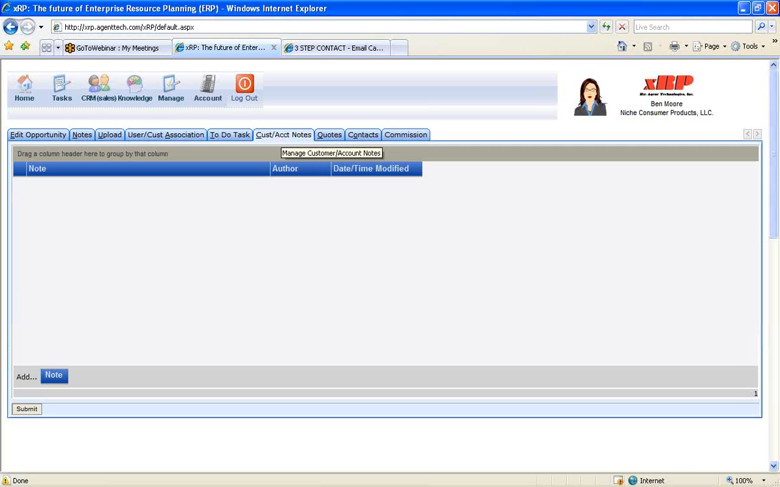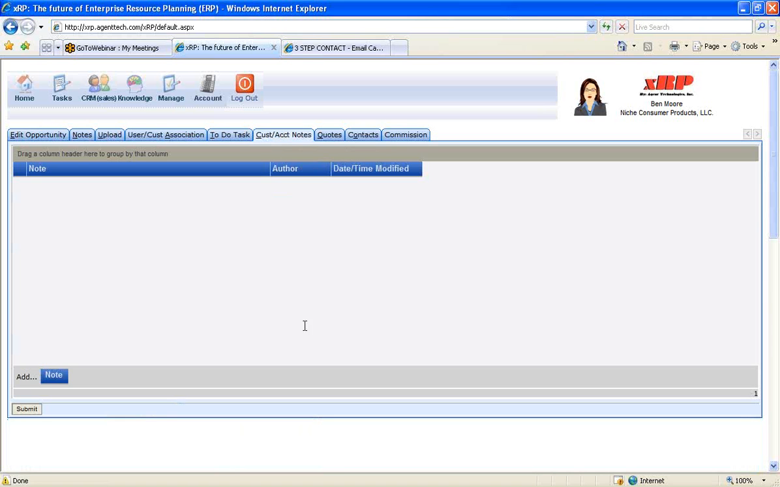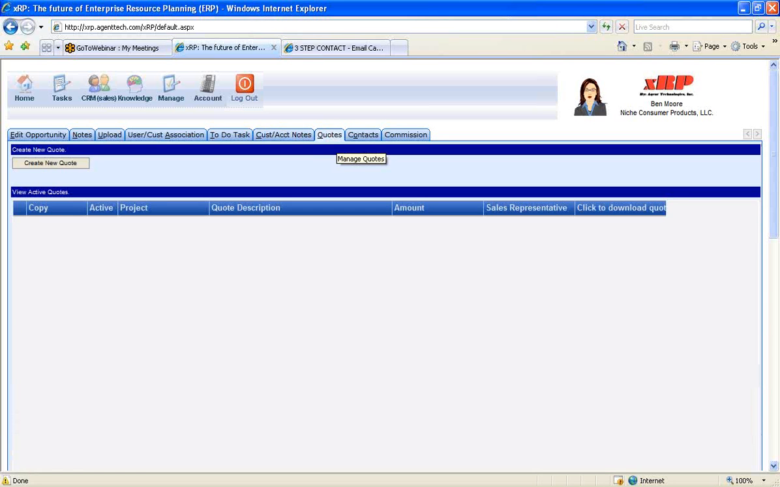The next tab is customer account notes. So for this account, the Acme Widget Company, we may have some notes that are particular to that account. So every time we create an opportunity that's associated with that account, this is where those notes will appear. Next, the place where all the quotes that are associated with this opportunity are, so we can create a new quote and keep track of all the quotes in one place for this opportunity.